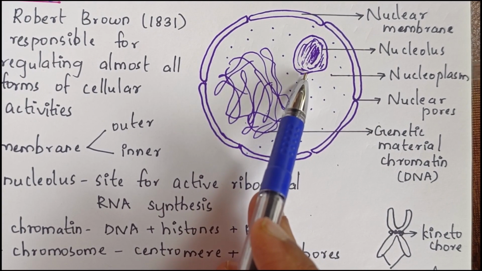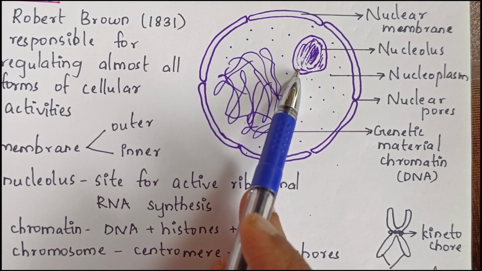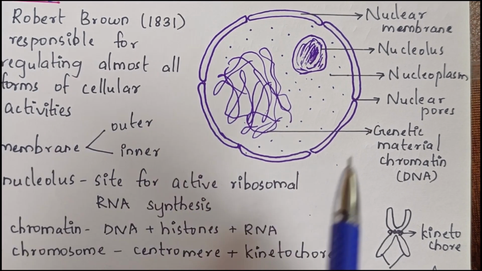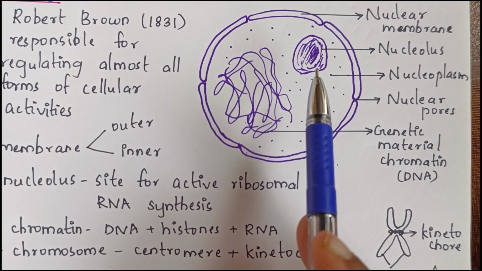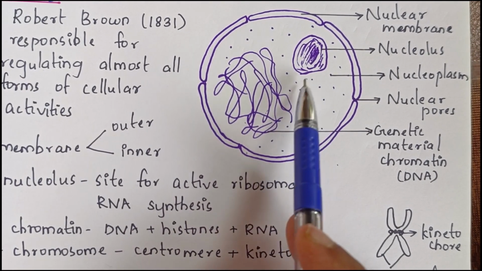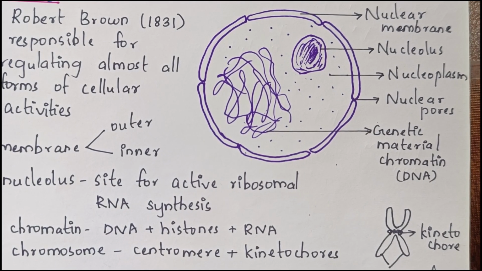Next, we have this chromatin material. During different stages of cell division, chromatin material is known as chromosomes. Chromatin material consists of DNA, RNA, and histones. Histones are a type of proteins.